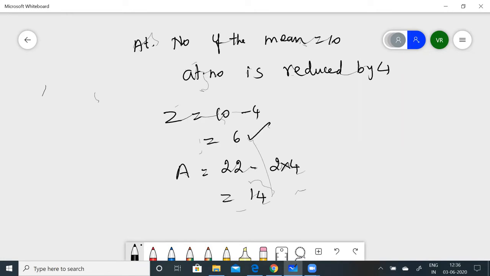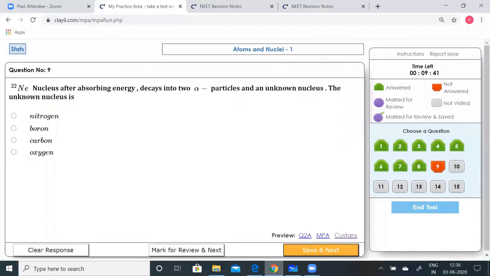So the atomic number is 6 and the atomic mass is 14. Clearly, it is going to be carbon. You can see it is carbon. Option C is correct.